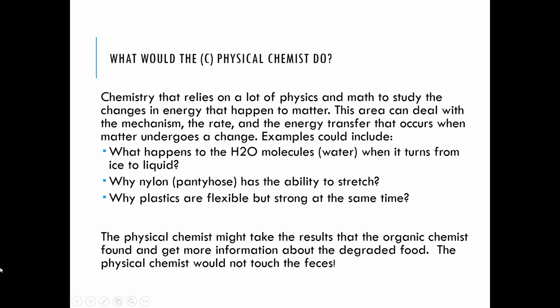So what would a physical chemist do? Physical chemistry relies on a lot of physics and maths to study the changes in energy that happen to matter. This area can deal with the mechanism, the rate, and the energy transfer that occurs when matter undergoes a change. Examples include what happens to water molecules when ice turns to liquid, why nylon has the ability to stretch, and why plastics are flexible but strong at the same time.